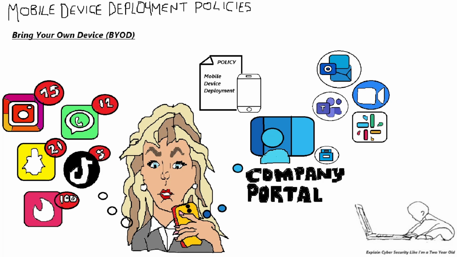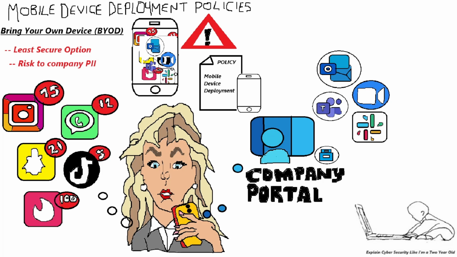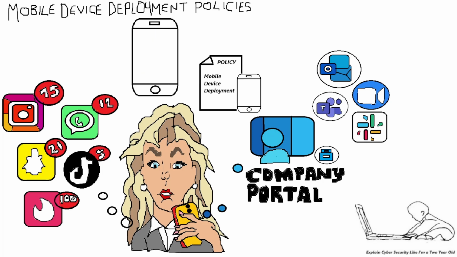Overall, BYOD is the least secure option of mobile deployment, given company data is on Sally's personally owned mobile device, and Sally's personal activities on that same device may expose the company's network to potential malicious code spreading across the device, not to mention the potential exposure of company personal identifiable information or company data that could be leaked from the same device.